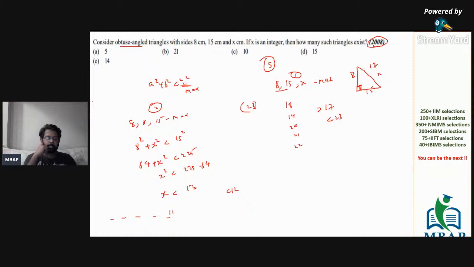Everyone out here, can I expect an answer from you this time? Can I expect answers out of you? How many values are possible in case number 2? How many values are possible here? And which all values are possible here?